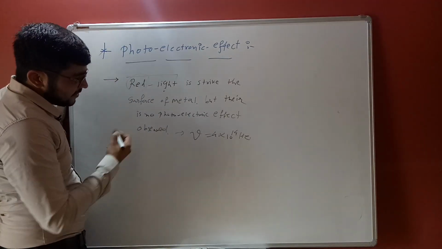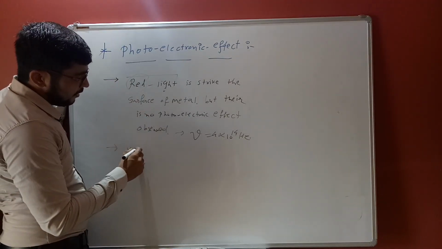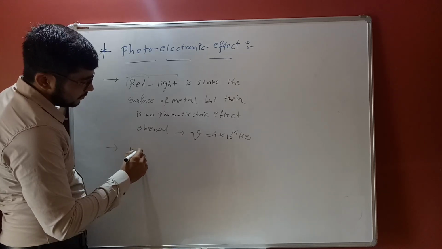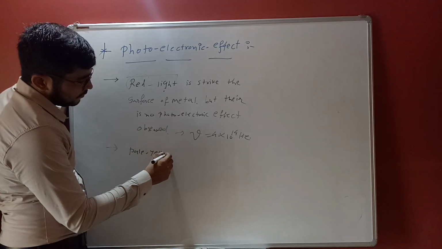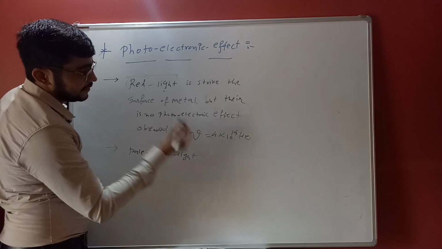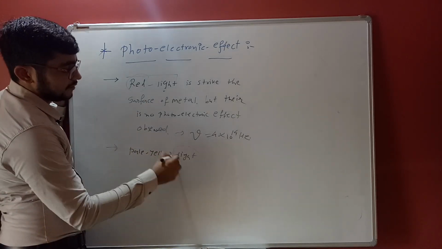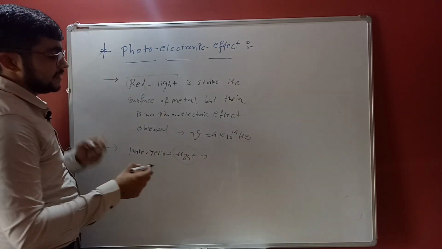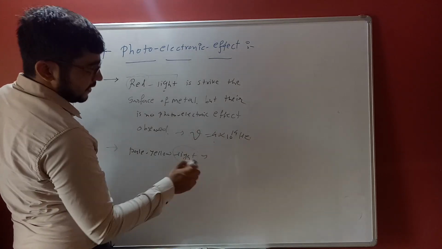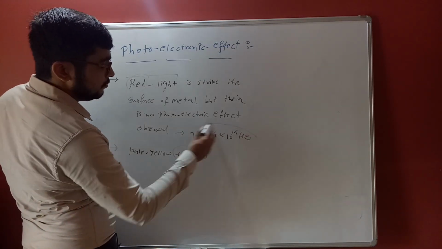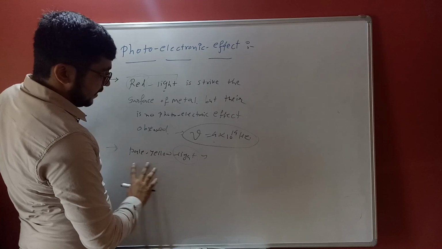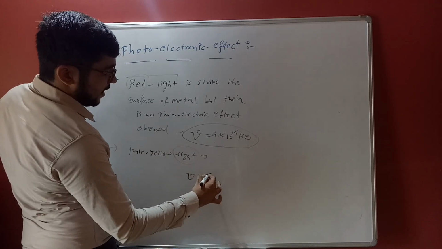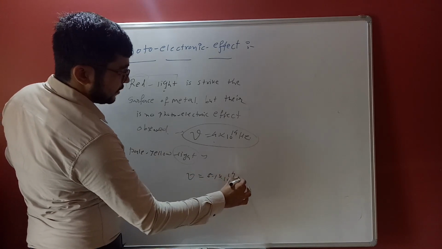But suppose a pale yellow light, even with low intensity, has a frequency higher than red; here the pale yellow frequency is, say, 5.1 times 10 raised to 14 hertz.